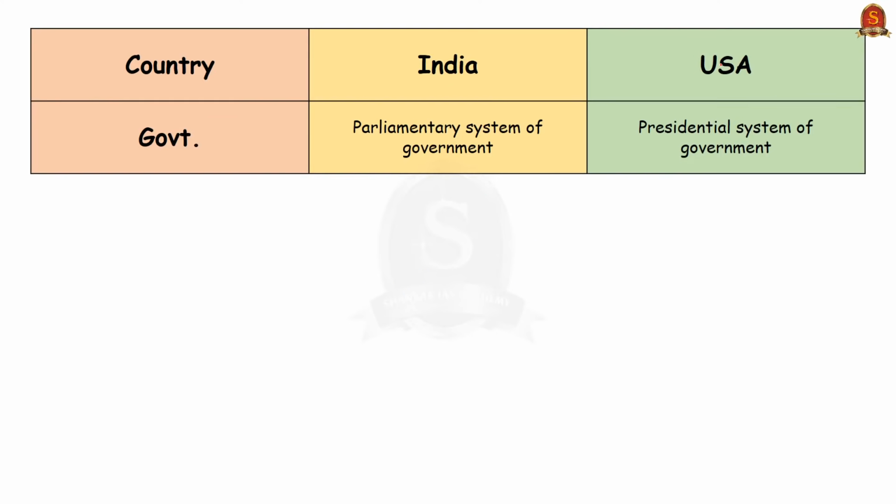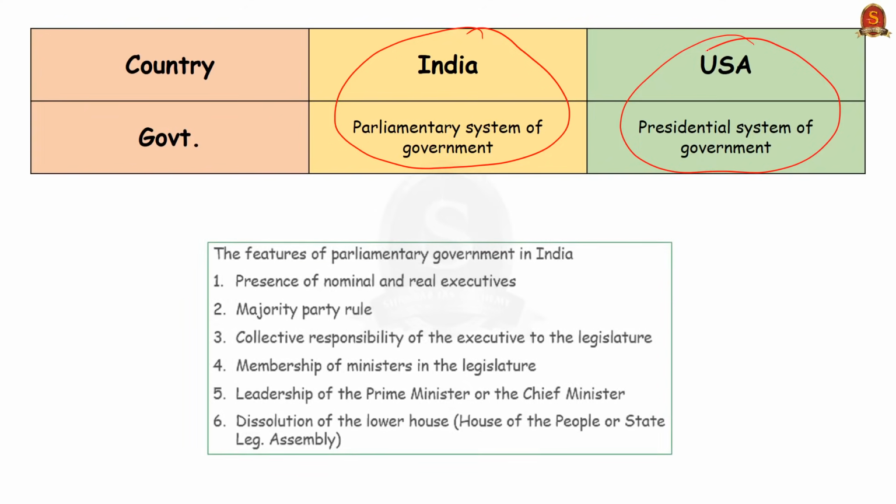First, let us see the form of government that is prevailing in India and USA. As we know, in India, we have the parliamentary system of government. Whereas if you look at USA, it is a presidential system of government. First, let us look at India. The Indian constitution establishes the parliamentary system at the center and also at the state level.